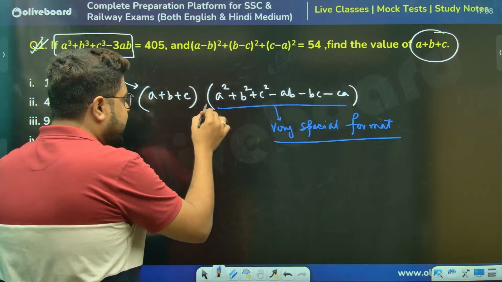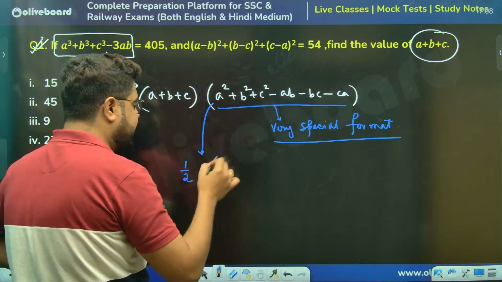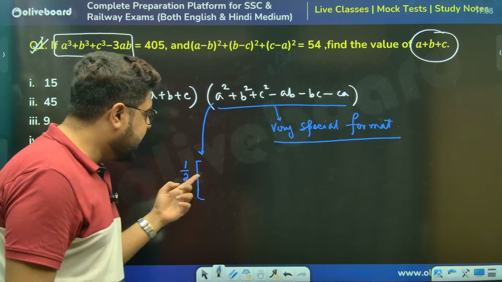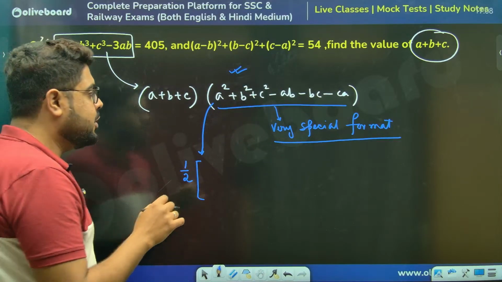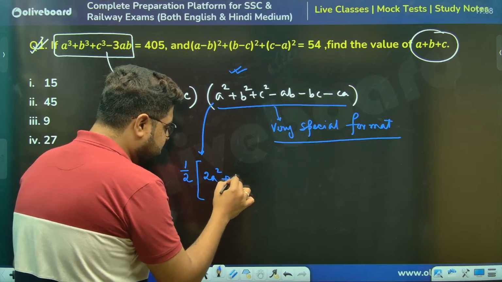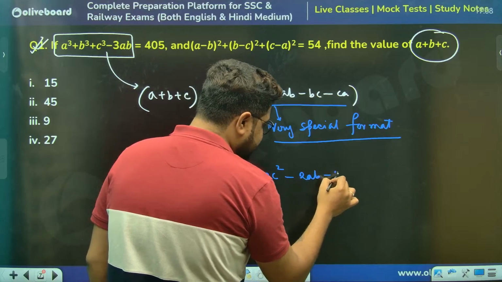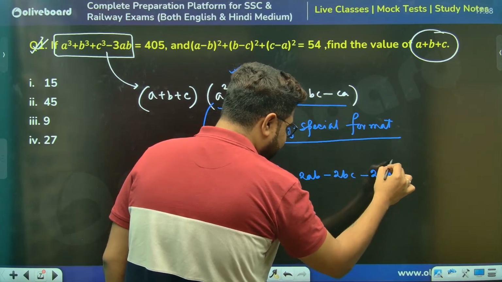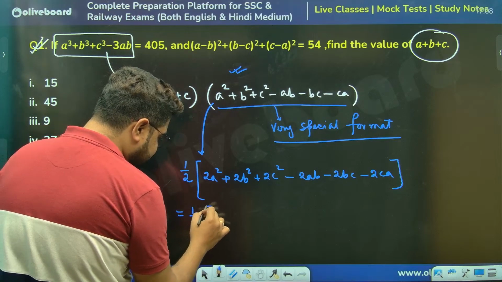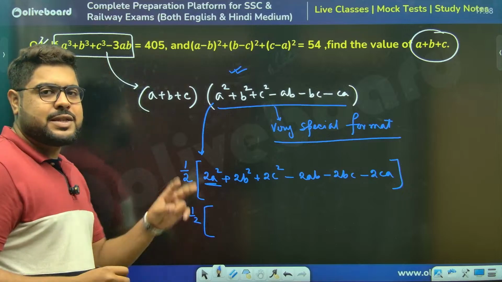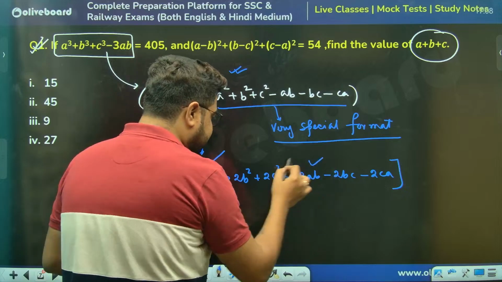If I take half out, I'm just showing you the proof. Taking half common, I multiply each term by 2 inside: 2a square plus 2b square plus 2c square minus 2ab minus 2bc minus 2ca. This can be written as a square plus a square, so one a square here, one ab here, one b square here.